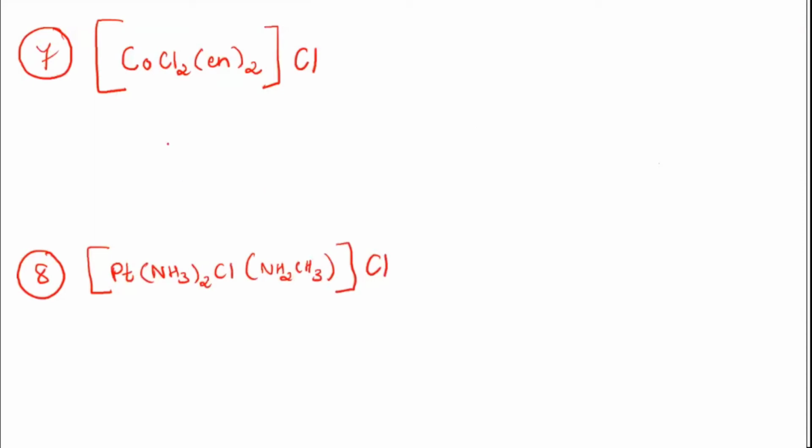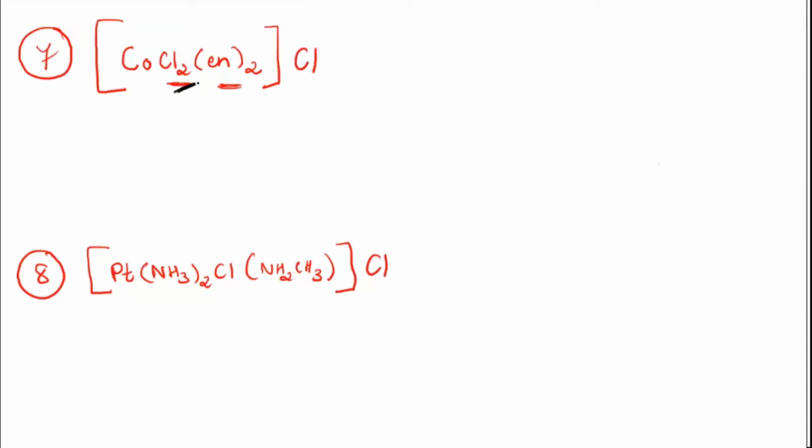There are 2 ligands. One is Cl and the other one is en. Yeah, you can type in the box or you can just raise your hand so that I can pick you, the one who has finished. See, there are two ligands. I'll repeat once again.